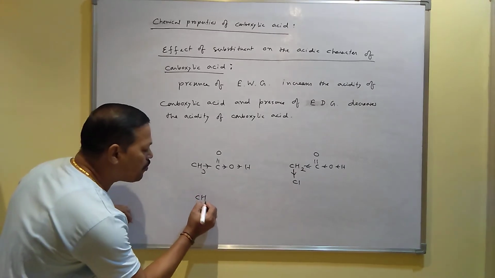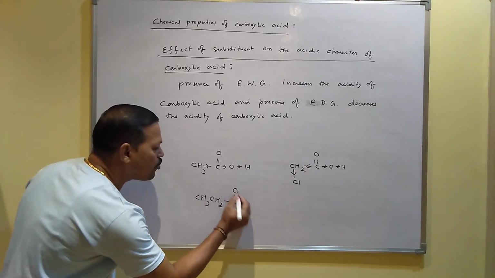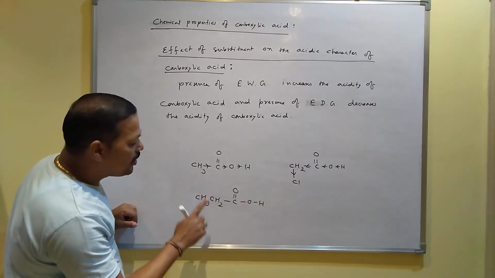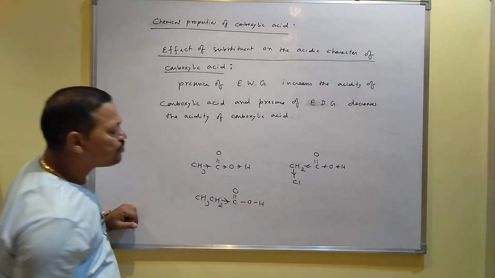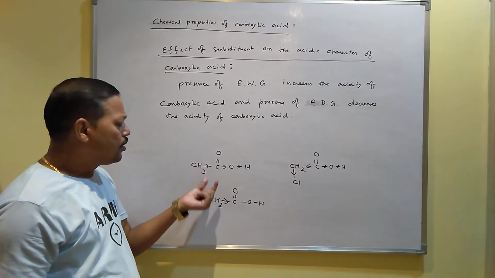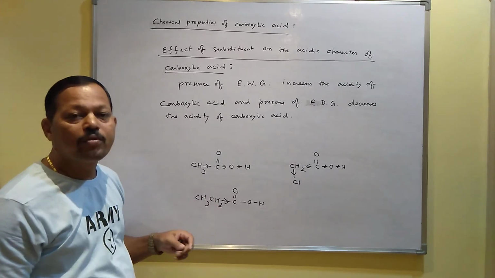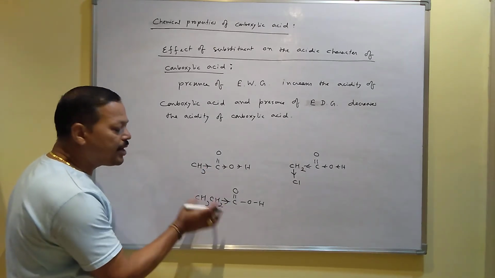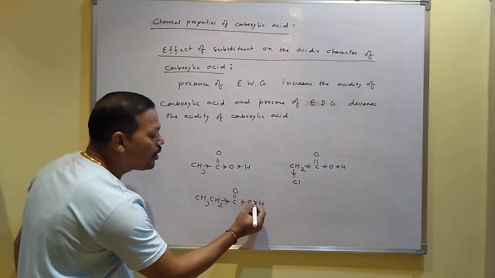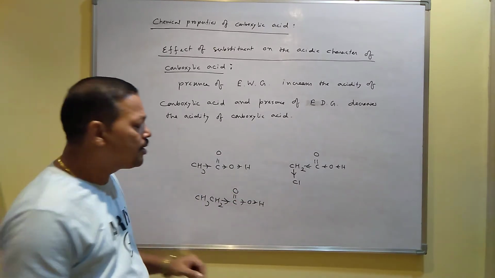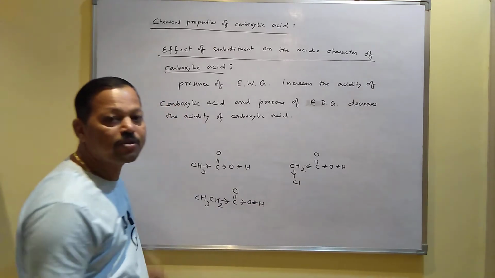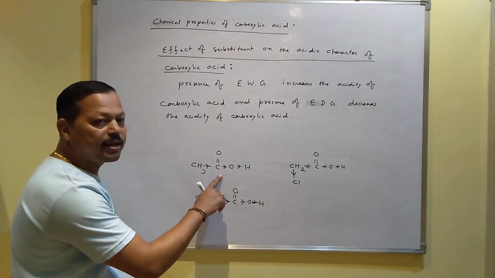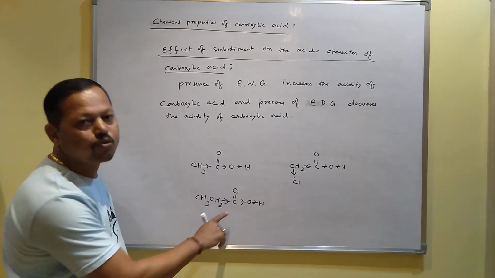Similarly, if you want to compare with propanoic acid, this is your ethanoic acid, this is propanoic acid. Here the donating group is methyl, here the donating group is ethyl. As you know, the donating power of an alkyl group increases as the size of the alkyl group increases. Since ethyl is larger than methyl, the donating power will be more. Ultimately, it will donate more electrons towards this side. So the oxygen-hydrogen bond will become stronger, and it is difficult to release the hydrogen. So that is why ethanoic acid is stronger than propanoic acid.